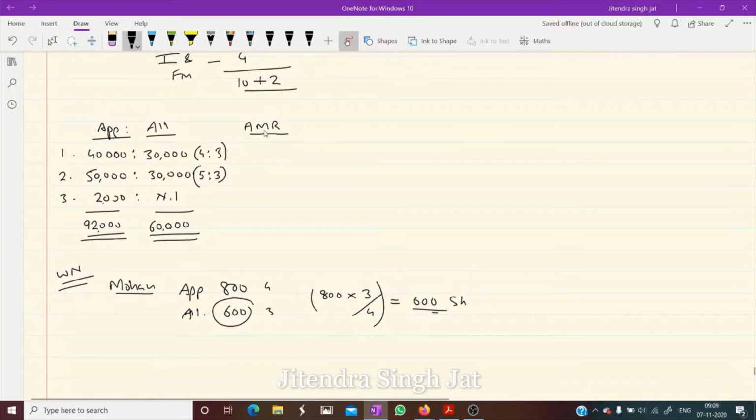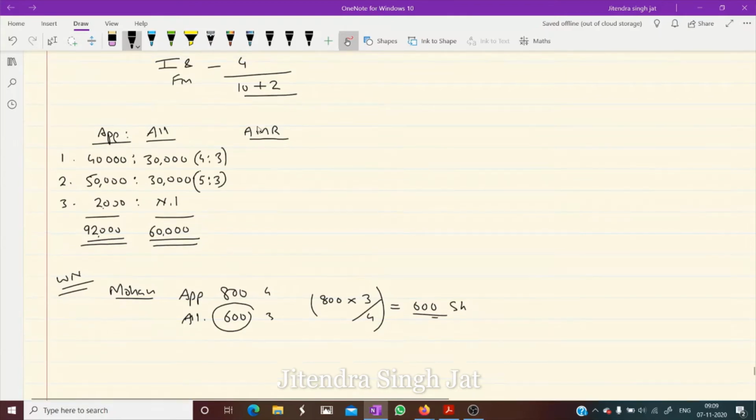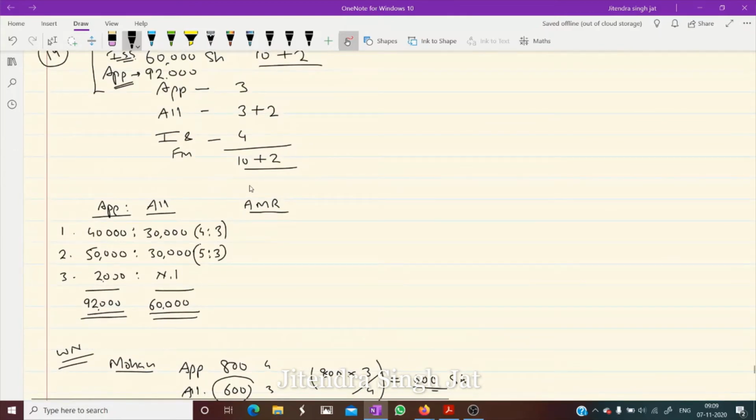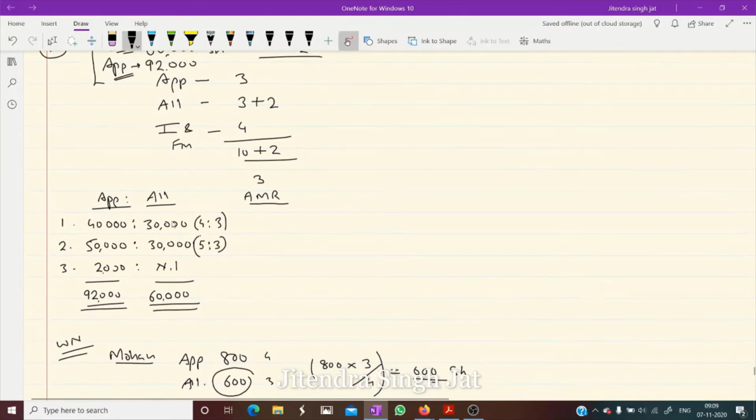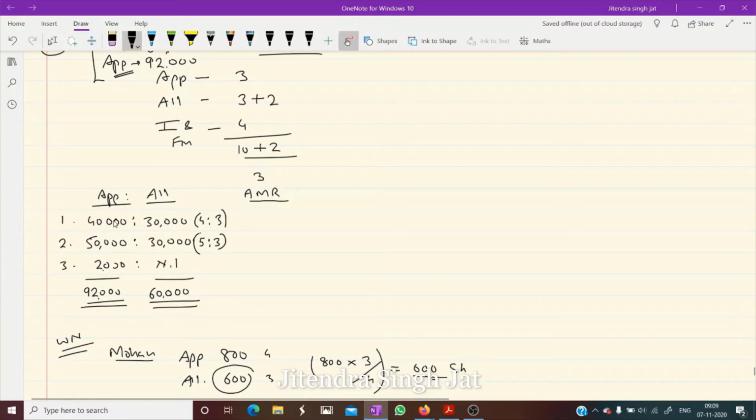First we calculate application money received. What is application money? Application money is 3 rupees. So 40,000 applications are received. 40,000 multiplied by 3, 4 threes are 12, 1,20,000 is received.